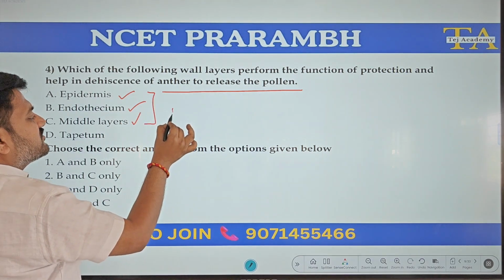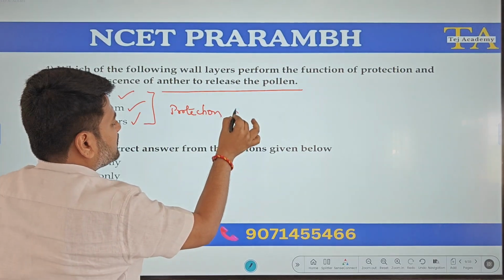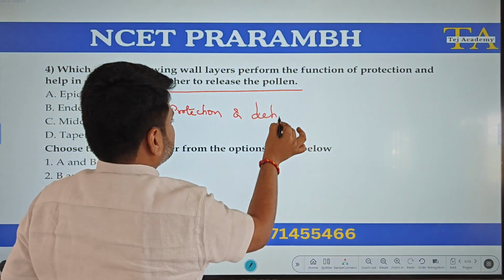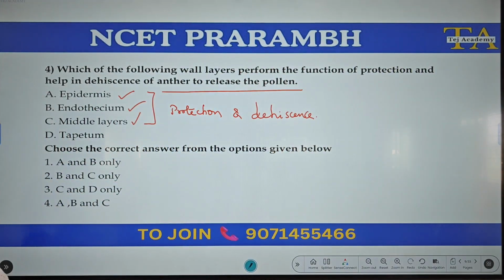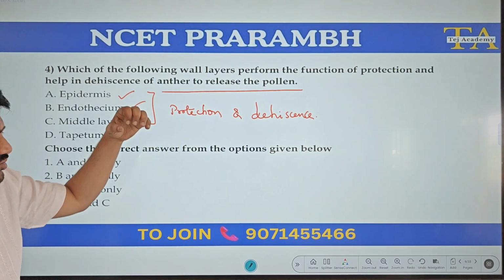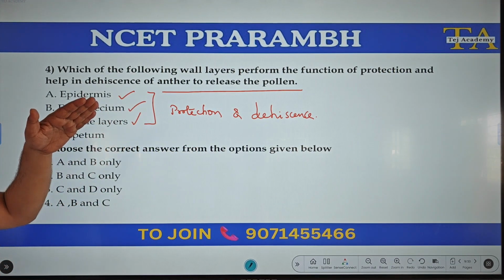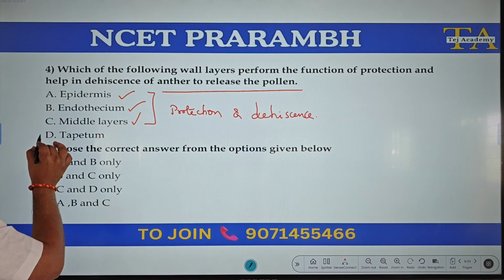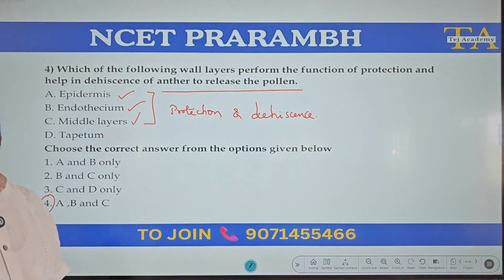These 3 are meant for protection and dehiscence. Tapetum is meant for nourishment. It will provide nutrition to the growing sporogenous tissue and then microspores and pollen grains. So here A, B, C, the fourth option is correct.